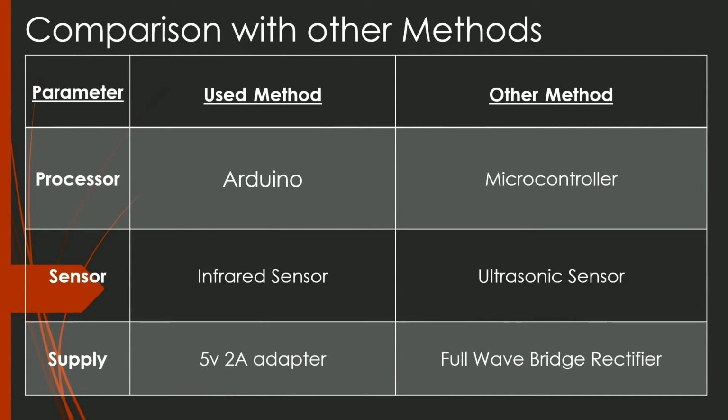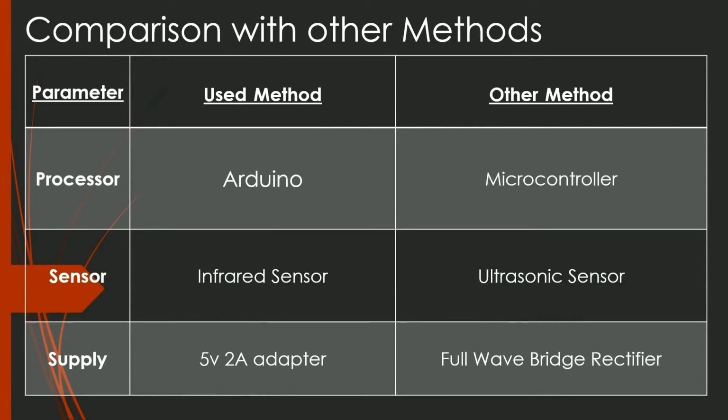The next one is the sensor. The sensor used in our method or system is the IR sensor. Other than the IR sensor, we can also use an ultrasonic sensor. But it is affected by temperature. Also, due to its lower range and less reliable operation, we avoid it. And we use the IR sensor with wide range, reliable operation and high accuracy.